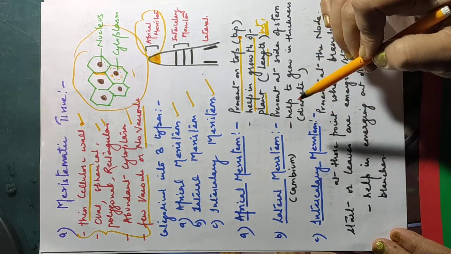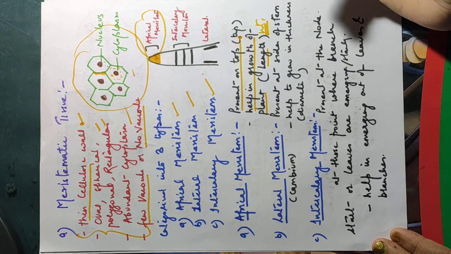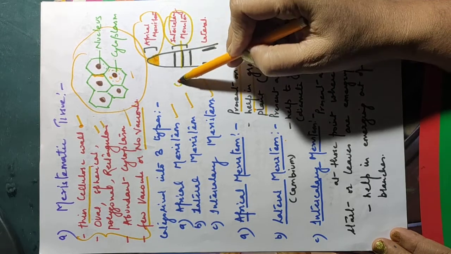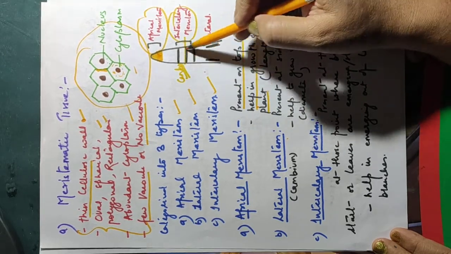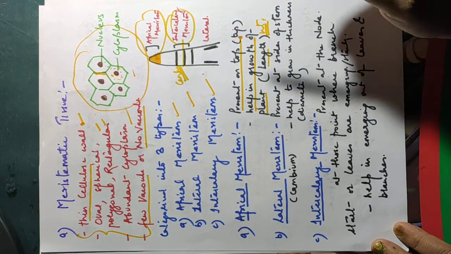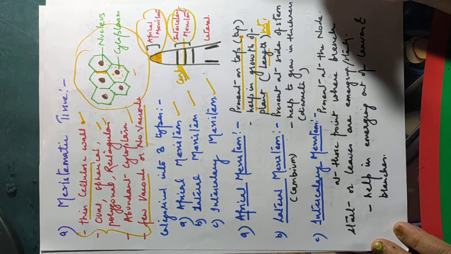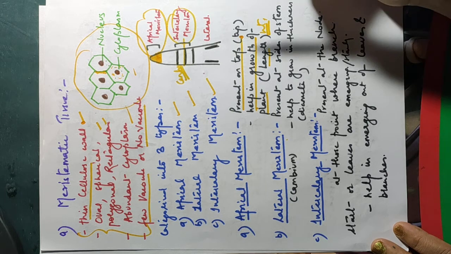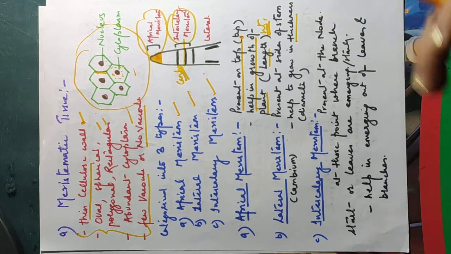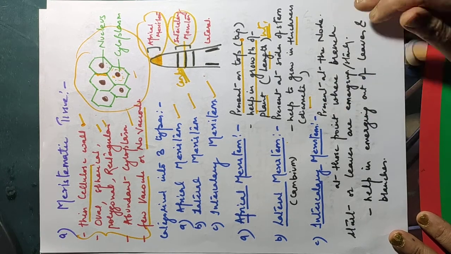Second is the lateral meristem. Lateral meristem क्या होते हैं? Present at the sides of the stem, or you can say these are found beneath the bark. And lateral meristem is also called cambium. इसको cambium भी बोलते हैं. Okay, these are found beneath the bark, or you can say these are also called cork cambium. And the function is to help increase in diameter. ठीक है ना? थिकनेस में बढ़ता है, डायमीटर वाइज इंक्रीज होता है.